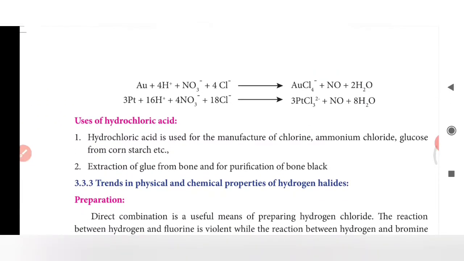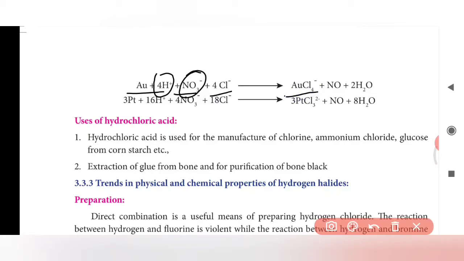This is a reaction that occurs with gold. This is called gold. Gold with 4H plus and nitric acid, that is hydrochloric acid and nitric acid, along with chlorine, gives gold chloride along with the elimination of nitrogen monoxide and water molecule.